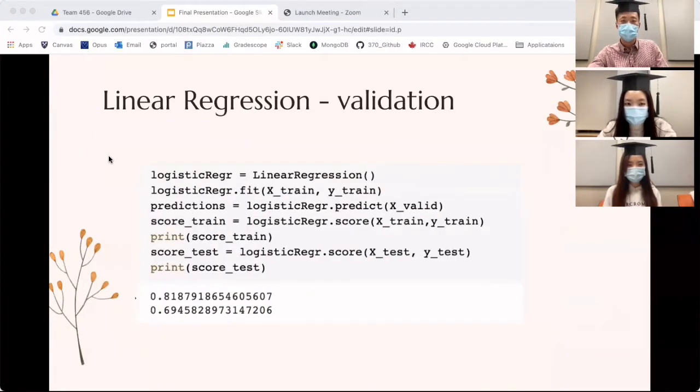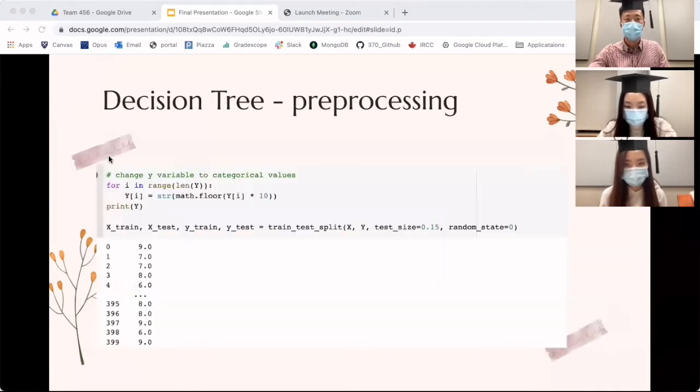To validate our model, we test the accuracy of training data and testing data, which are about 0.8 and 0.7. They're pretty high, so we can safely use our model to do further analysis.